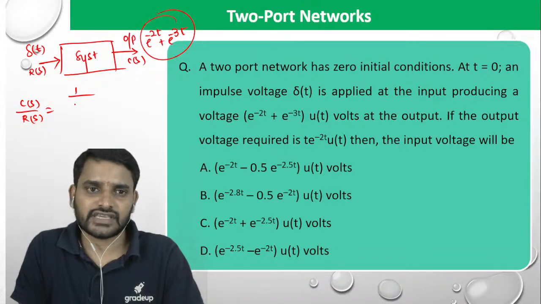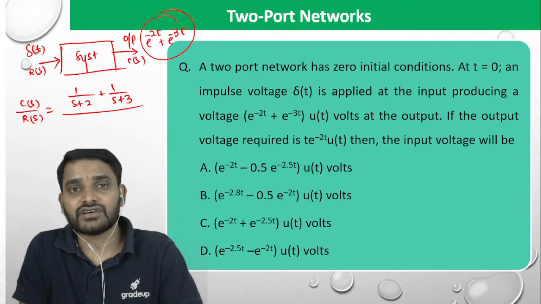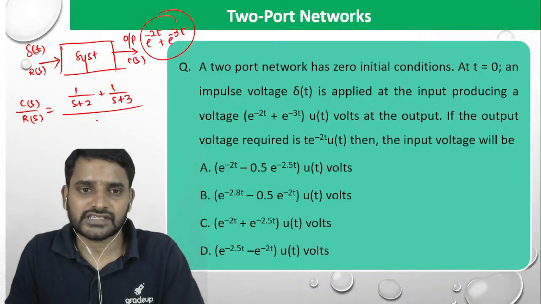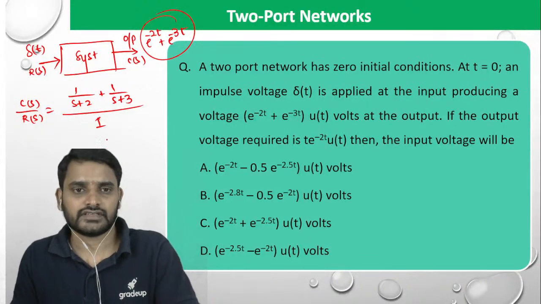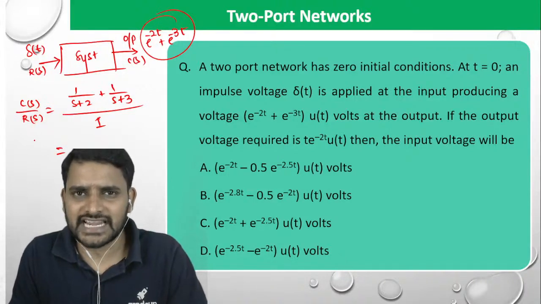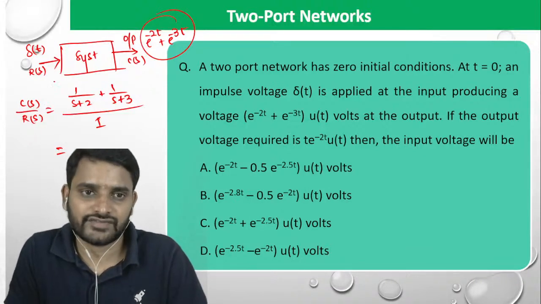In the S domain, it will be 1 by S plus 2 plus 1 by S plus 3, divided by the Laplace transform of del of t. The Laplace transform of impulse is going to be 1, or not? So you call this the transfer function or system function, H of S also you can call it.